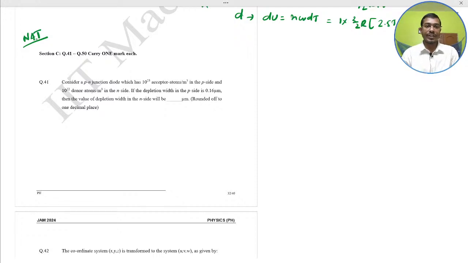Consider a p-n junction diode which has 10 to the power 23 acceptor atoms per meter cube on the p side and 10 to the power 22 donor atoms per meter cube on the n side, with a depletion width in the p side of 0.16 micrometer. Then the value of the depletion width in the n side will be what, in micrometer? Round up to 1 decimal place. Question number 42. So quickly solve and give the answer to me.